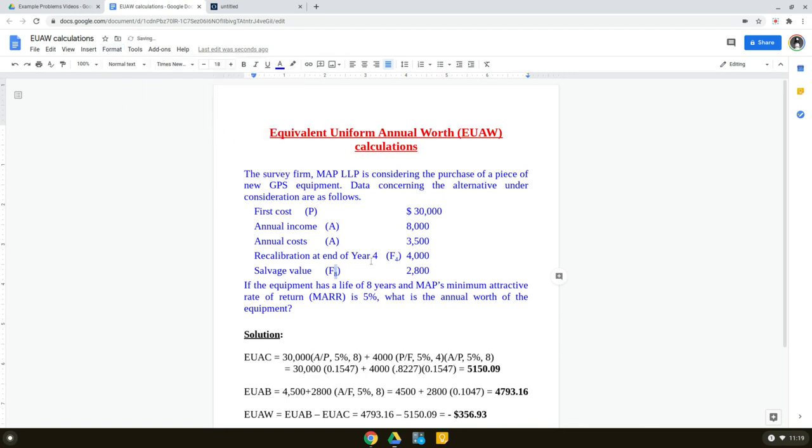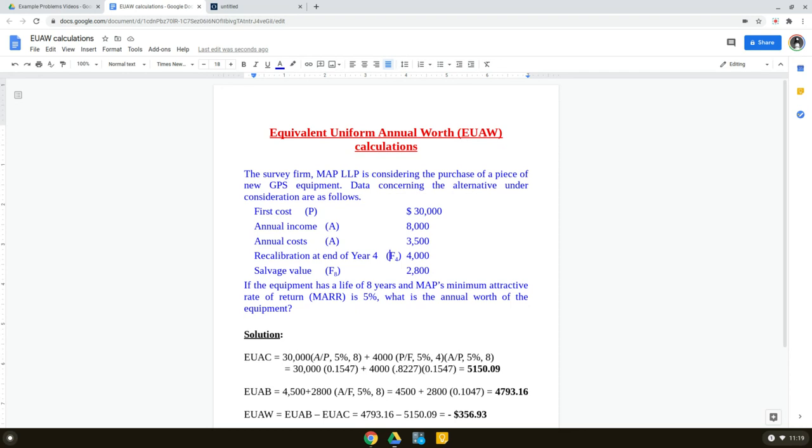So okay, the idea here is to convert all the cash flows, P, F4, and F8, into equivalent A. These two are already A, and then we can put them together. We can add or subtract them depending on whether they are costs or benefits.